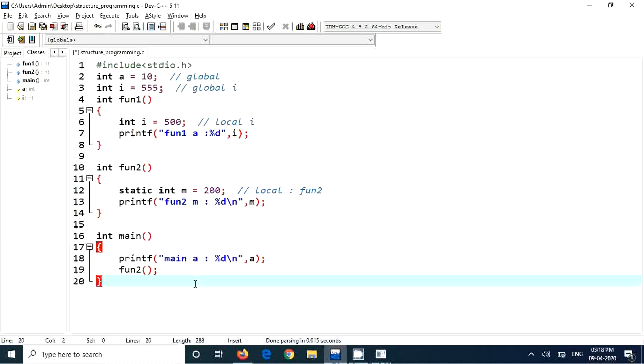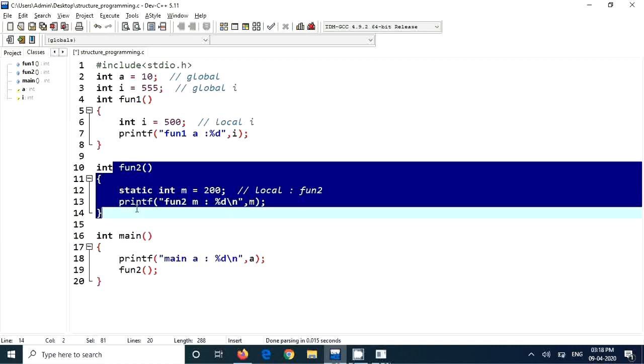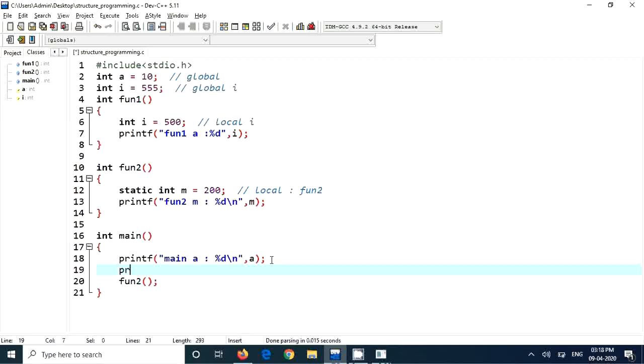So you don't change the scope. What's the scope? Where it can be accessed. You see m, where m can be accessed? M can be accessed only inside the fun2. I cannot access m here. You cannot just put a print of m here. I cannot do this. So what's the scope? Where it is accessed. So here m scope is local to fun2. That means all the lines that is present inside the function fun2 can access m, can modify, can print, can use it for calculation, can do anything with m. Okay, that's the scope. Scope of m is only inside the function.